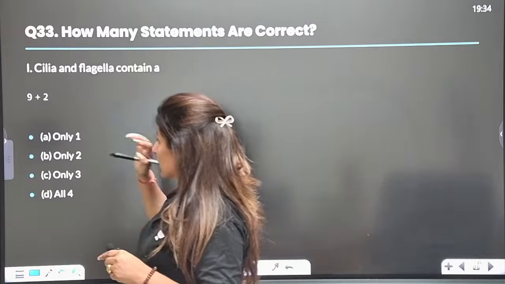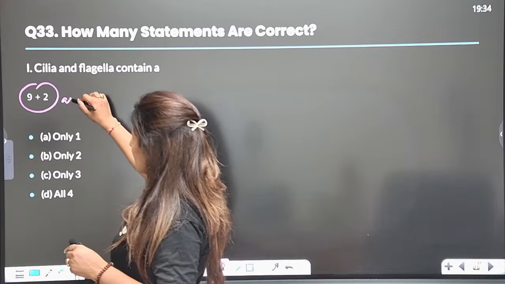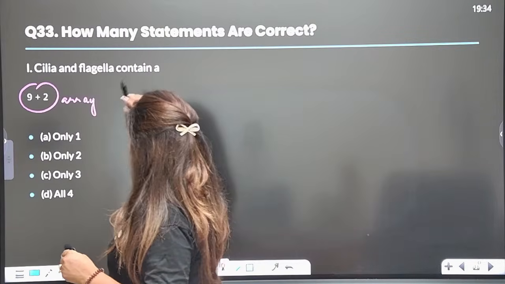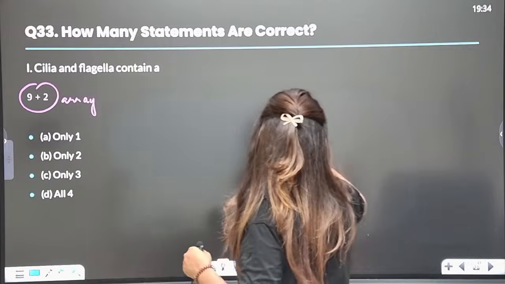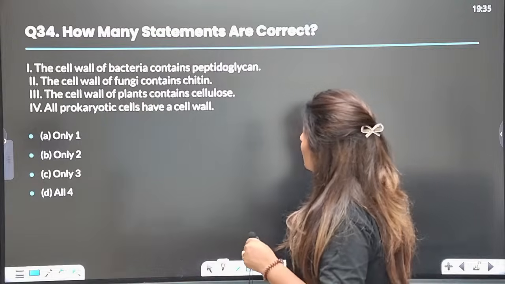Now, how many statements are correct? Cilia and flagella contain 9+2 array. There is just one statement given here. So, I think this is an incomplete question. Let's skip it.